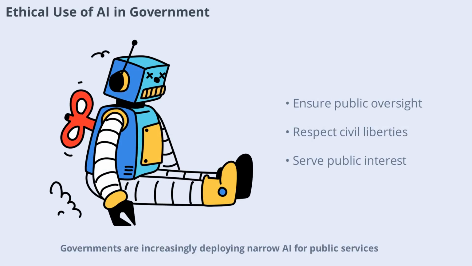Governments are increasingly deploying narrow AI for public services, law enforcement, and policy analysis. Ethical use requires transparency, accountability, and respect for civil liberties. Public oversight and clear regulations help ensure that government AI systems serve the public interest and protect individual rights.